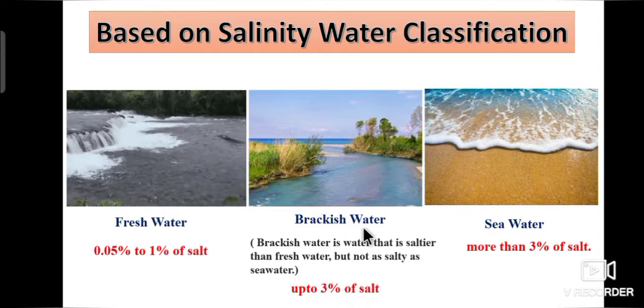What is brackish water? Brackish water is water that is saltier than fresh water, but not as salty as sea water. So brackish water contains up to 3% of salt. Sea water contains more than 3% of salt.